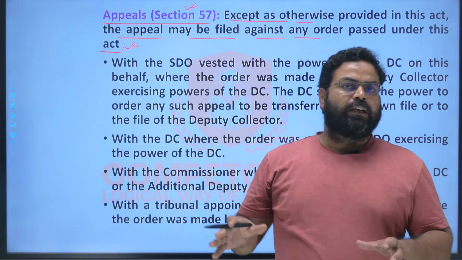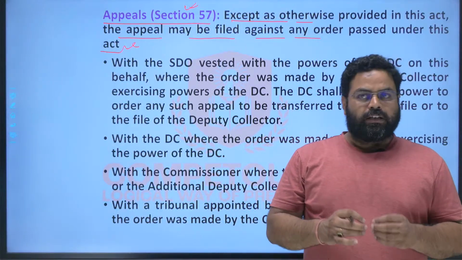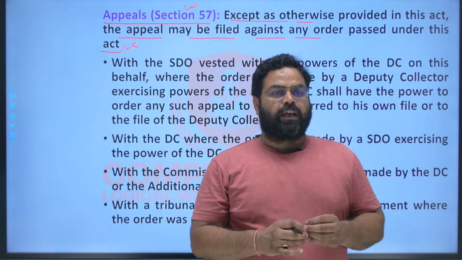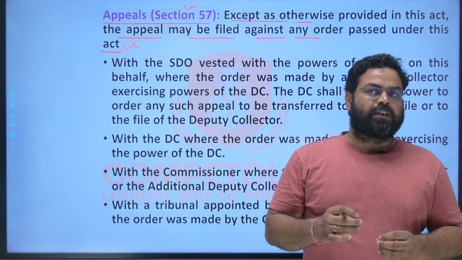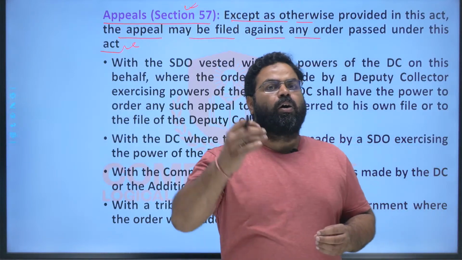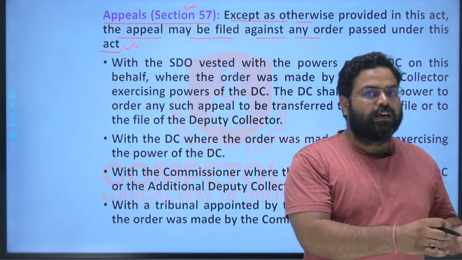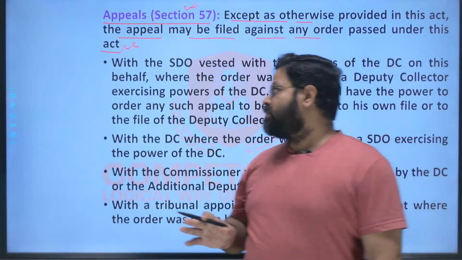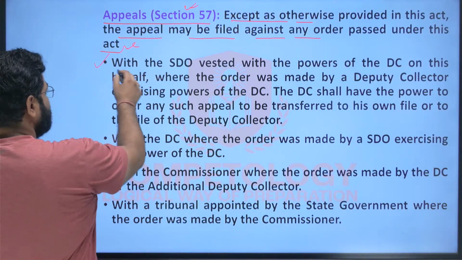In general, it is common sense, a common rule of law, that an appeal against any order may be filed by any person to the authority which is higher than the authority who had given the verdict in the earlier suit, right? So this is the simple rule. You always have to go to the higher officer, right?